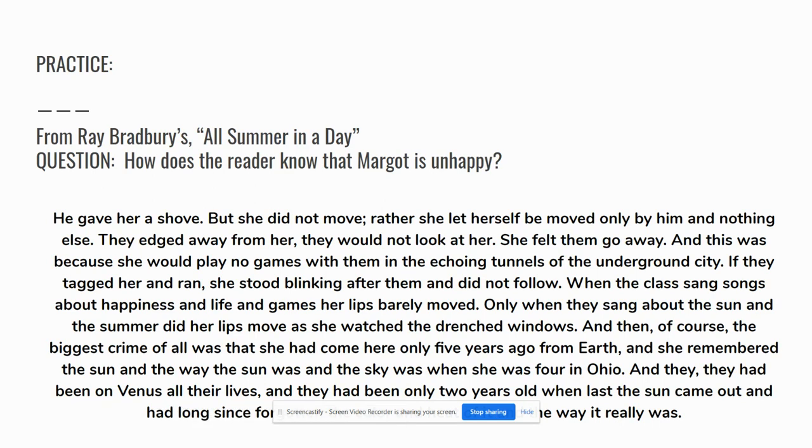So this is from All Summer in a Day. This is a very popular story that we might read. So how does the reader know that Margaret was unhappy? That's our question. He gave her a shove, but she did not move. Rather, she let herself be moved only by him and nothing else.